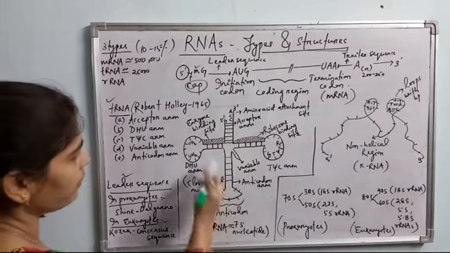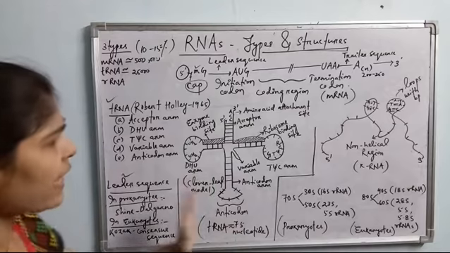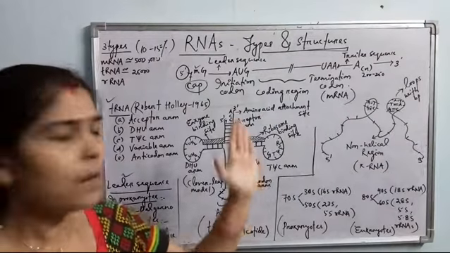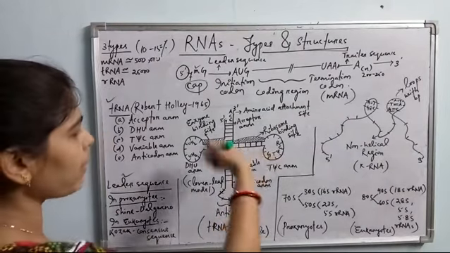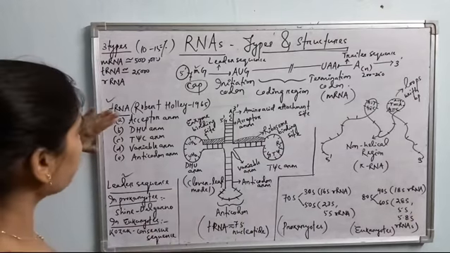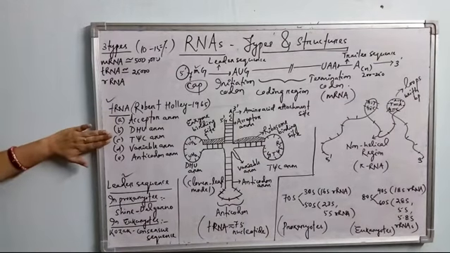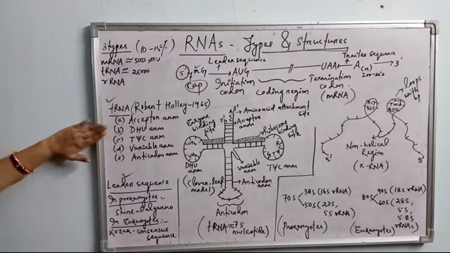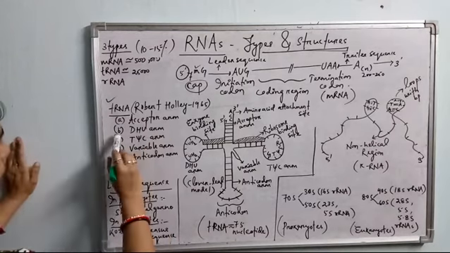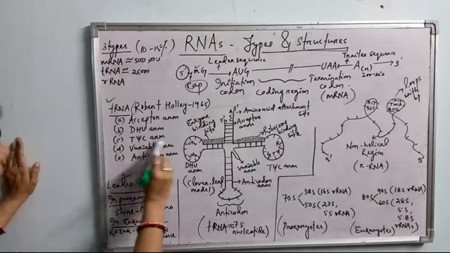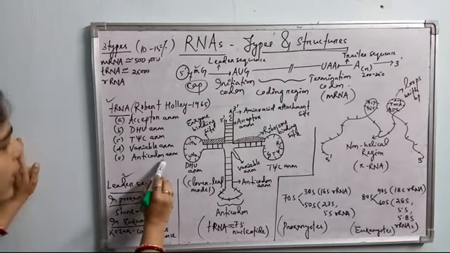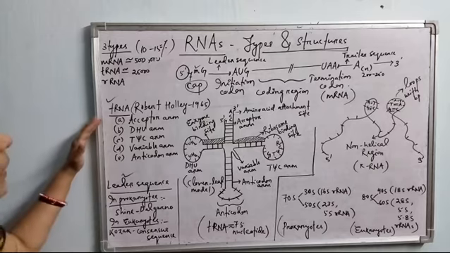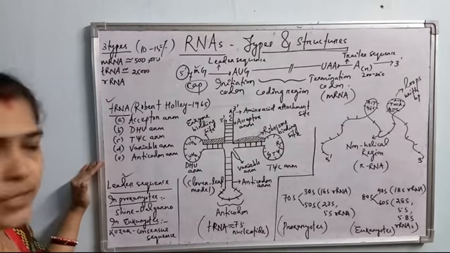It has 5 arms. This tRNA is also single stranded like the mRNA, but it is folded upon itself, forming the 5-arm structure. Different arms have different nucleotide sequences, and different arms also have different functions. The 5 arms are: acceptor arm, DHU arm, T pseudouracil C arm, variable arm, and anticodon arm. One by one we will discuss all about the structure of the tRNA molecule.